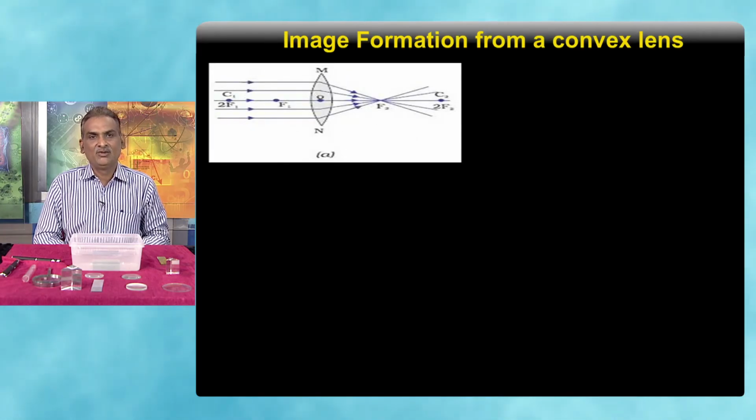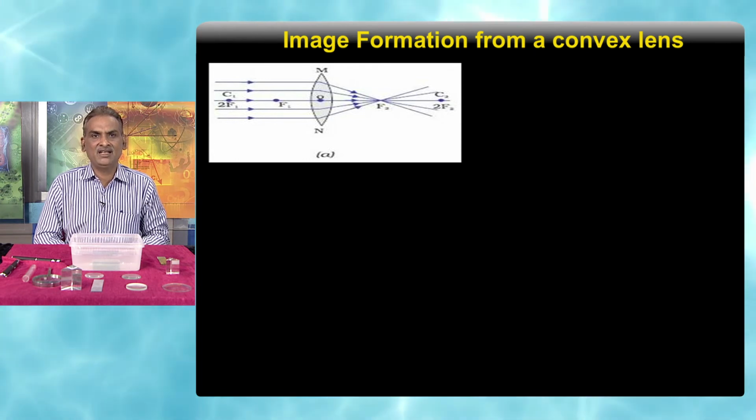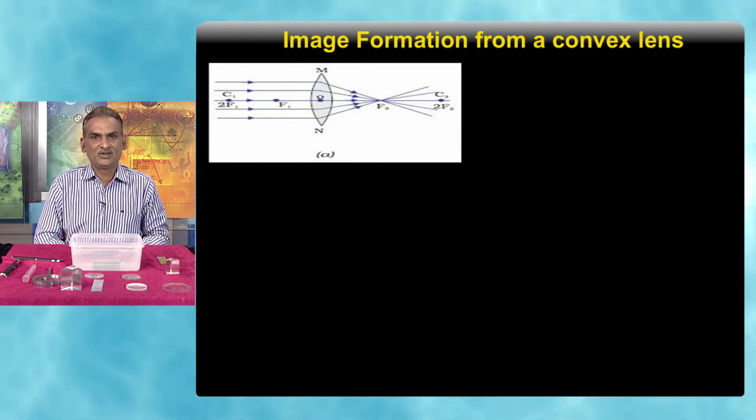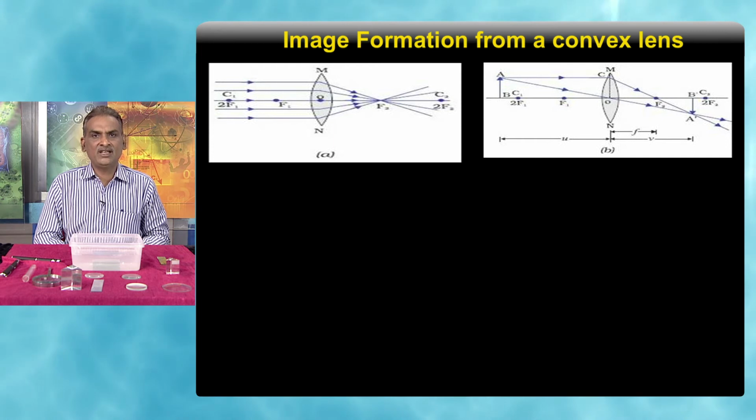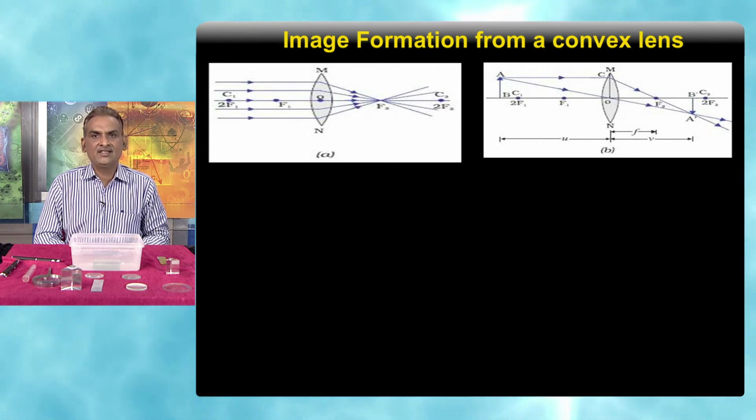In the first case, we are seeing the rays are coming parallel to the principal axis and meeting at the focus. So, the image is formed at the focus. In the second figure, the object is placed beyond 2f, that is twice the focal length. Then the ray which is going parallel to the principal axis passes through the focus, and the ray which passes through the center of curvature meets between f and 2f. So, we see that the image is formed inverted and real.